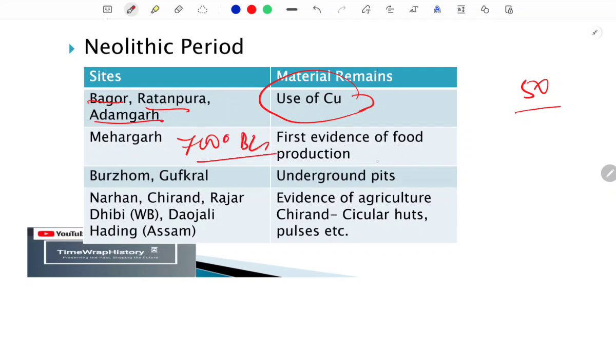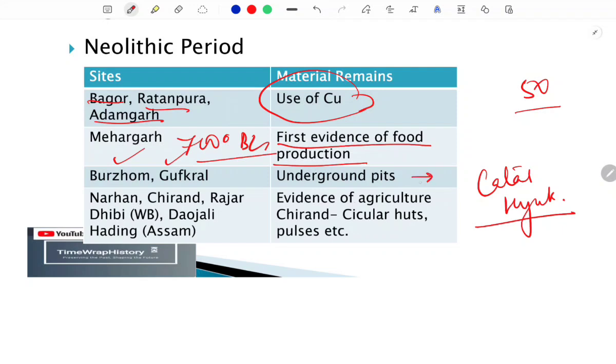Okay, in the Indian subcontinent. And as far as world civilization is concerned, it started in a place called Catalhoyuk, which is in Anatolia, Turkey. Apart from that, we also find some Neolithic sites in Kashmir, and Burzahom and Gufkral are important, where you will find underground pits in the sites of Burzahom and Gufkral.